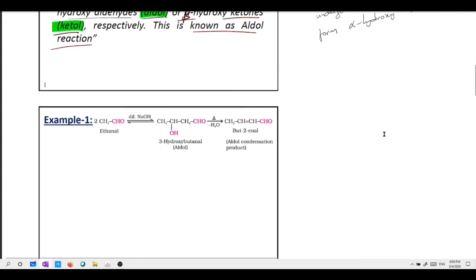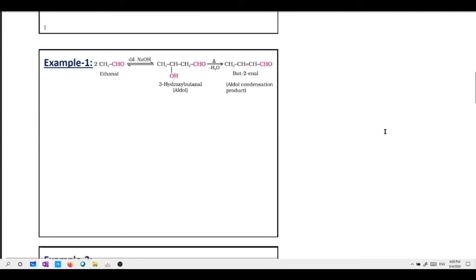See the example here. So here 2 moles of acetaldehyde, so called ethanal, in presence of dilute alkali forming beta hydroxy, also called as 3-hydroxybutanal, and which on heating giving 2-butenal. It is an alpha beta unsaturated compound.